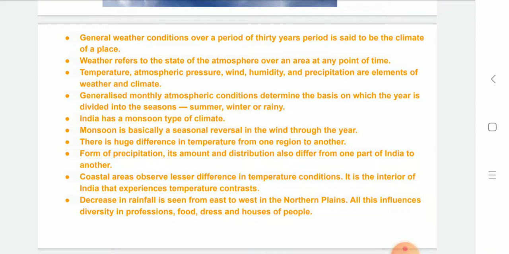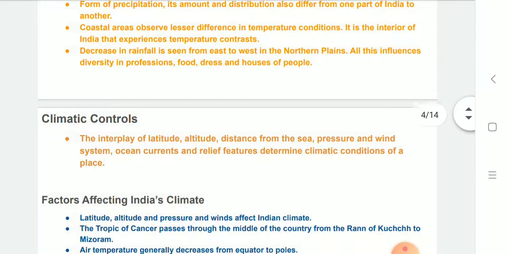Generalized monthly atmospheric conditions determine the basis on which the year is divided into seasons like summer, winter or rainy season. Now, India has a monsoon type of climate. Monsoon is basically a seasonal reversal in the wind through the year. There is a huge difference in temperature from one region to another. Coastal areas observe a lesser difference in temperature. It is the interior of India that experiences temperature contrasts.